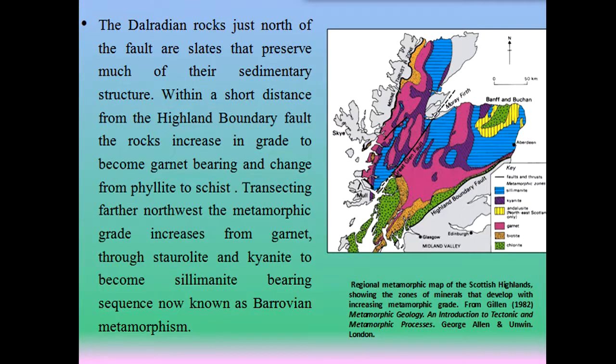The Dalradian rocks just north of the fault are slates that preserve much of their sedimentary structure. Within a short distance from the Highland Boundary Fault, the rocks increase in grade to become garnet bearing and change from phyllitic rocks to schists. Traversing farther northwest, the metamorphic grade increases from garnet through staurolite and kyanite to become a sillimanite bearing sequence, which is now known as Barrovian metamorphism. The Barrovian sequence of metamorphism.